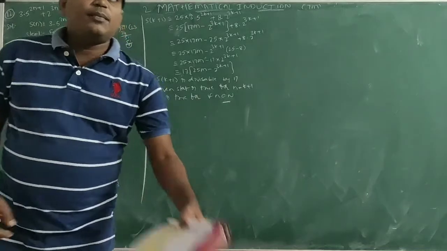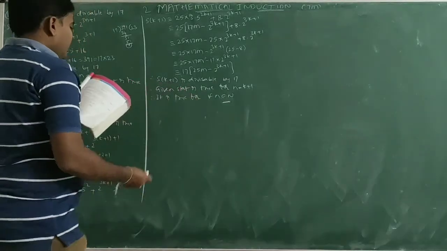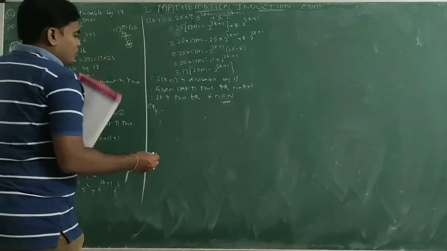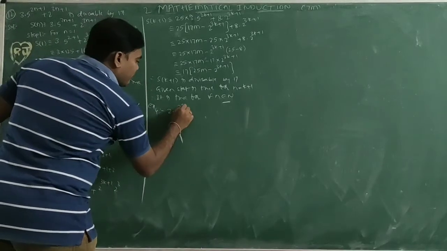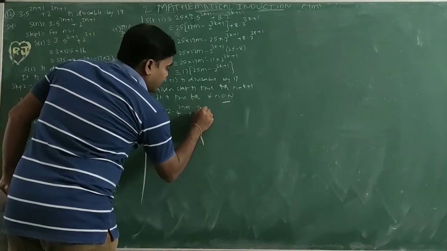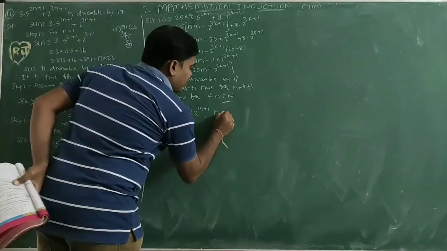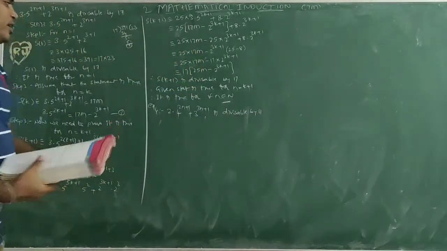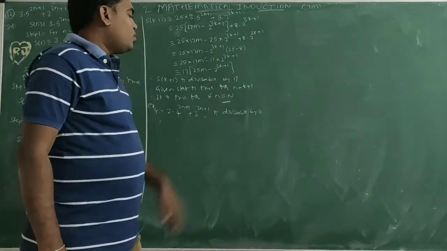Next, a similar kind of problem in example. So the question is, fourth example. 4. Use mathematical induction to prove 2 into 4 power 2n plus 1 plus 3 power 3n plus 1 is divisible by 11. So we need to prove 2 into 4 power 2n plus 1 plus 3 into 3 power 3n plus 1 is divisible by 11.